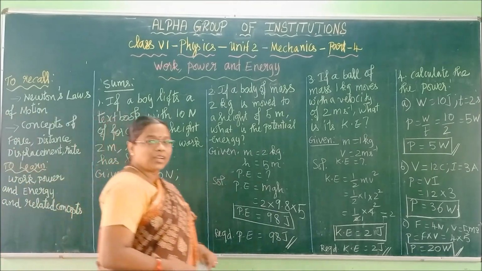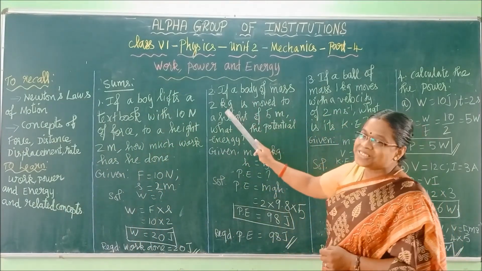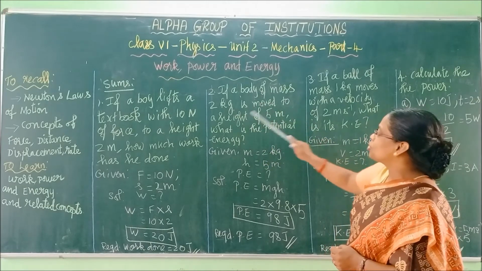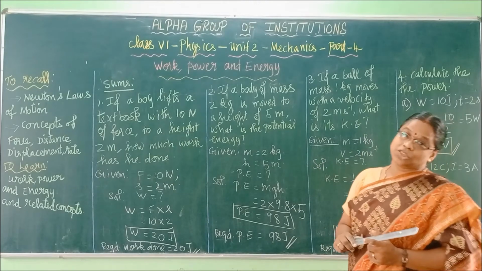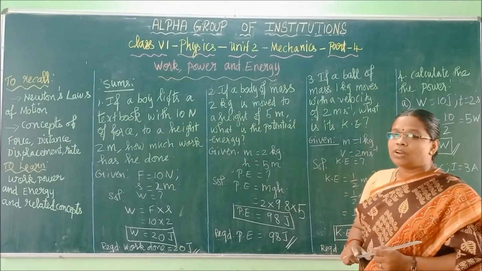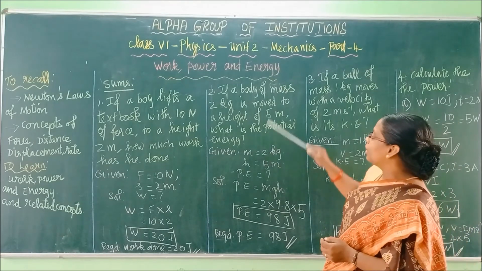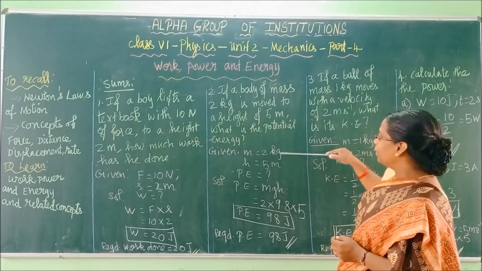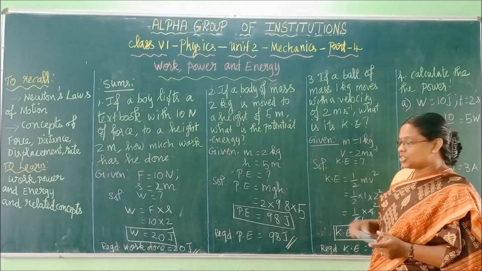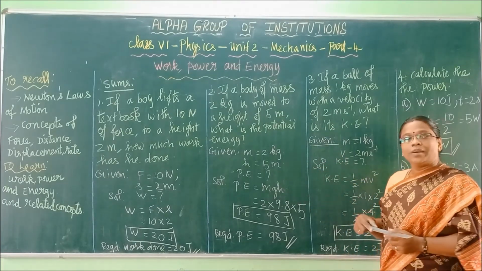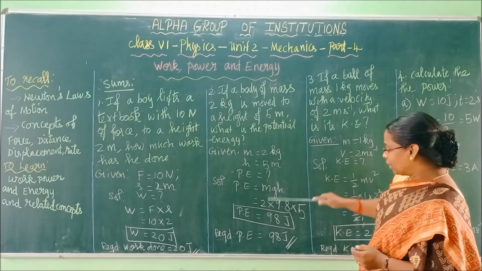Now come to the second question. If a body of mass 2 kilogram is moved to a height of 5 meter, what is the potential energy? So write, what is the formula for potential energy? mgh. Now what is given here? Mass is 2 kilogram. Height is 5 meter. Potential energy formula is mgh. What is m? 2 kilogram.